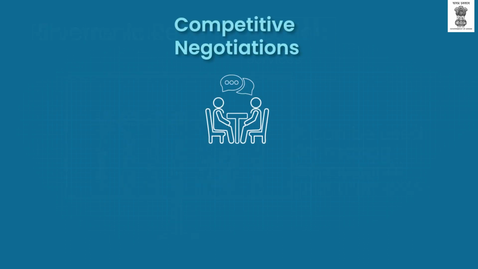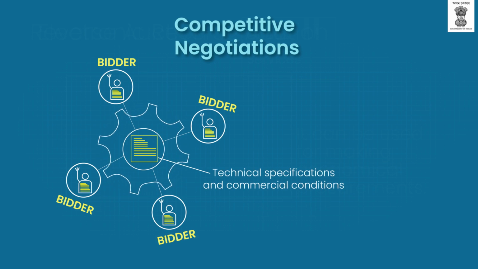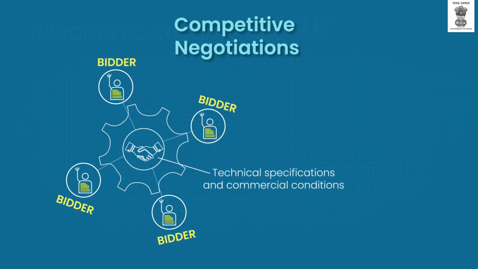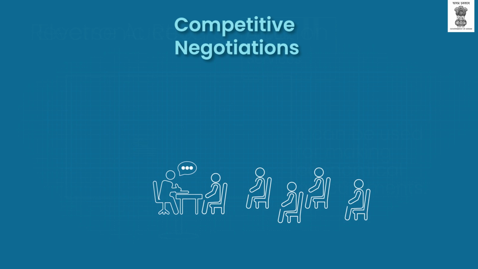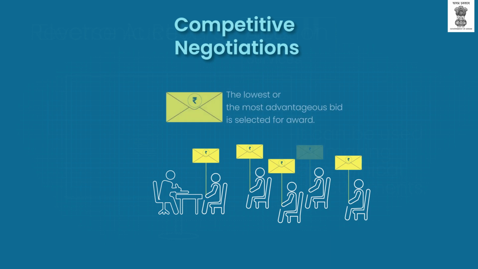Competitive negotiations. In this method, bidders are shown the detailed technical specifications and commercial conditions and asked to agree with them. Thereafter, a competitive negotiation is held on the techno-commercial aspects, excluding price, with the bidders. The minutes of the negotiations are signed by the negotiation committee members and the supplier. After completing the negotiation, the bidders are asked to submit their best and final price bid. The lowest or the most advantageous bid is selected for award.